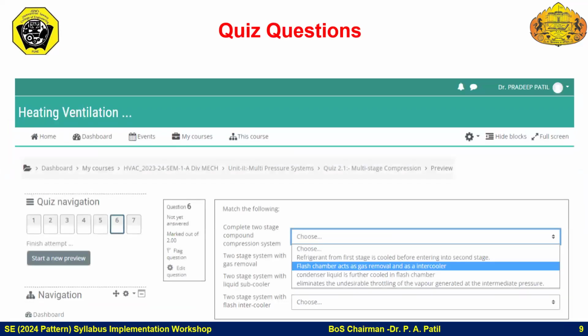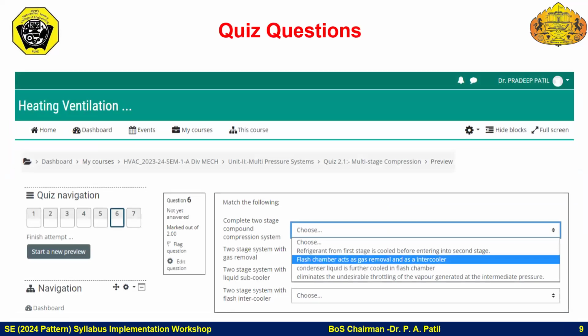The third type of quiz is match the following. Again, these are quizzes developed in an LMS, that is a Moodle LMS. There are other learning management systems available as well, so whatever LMS you are using, you can accordingly conduct the quiz. In Moodle also, a lot of varieties are available.